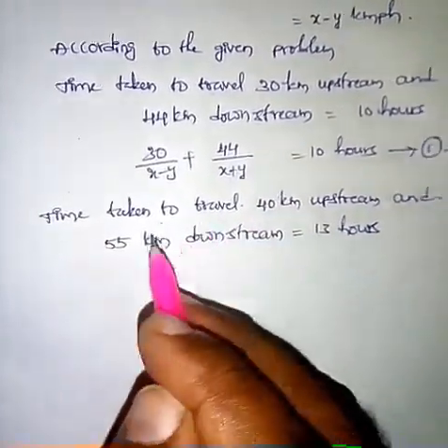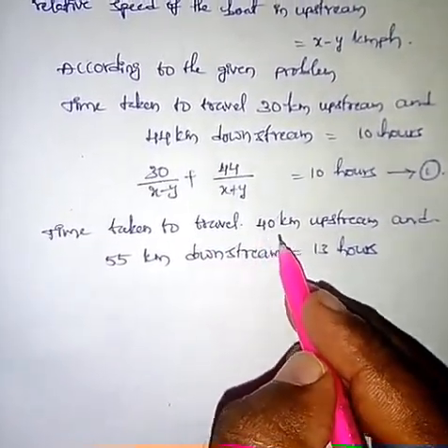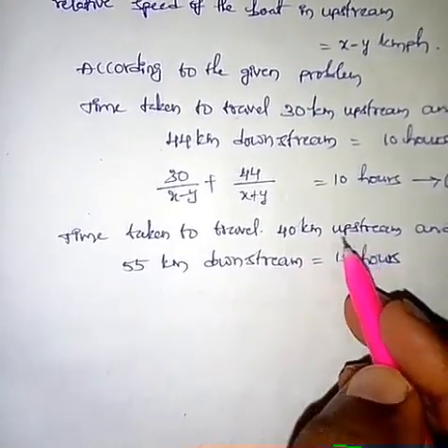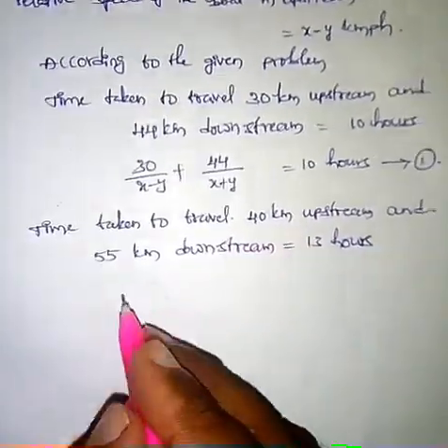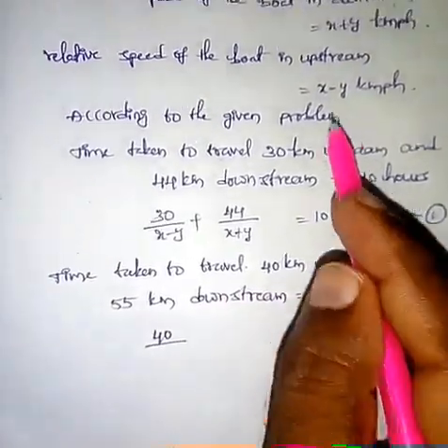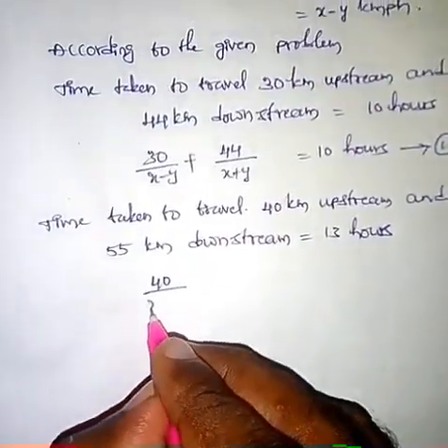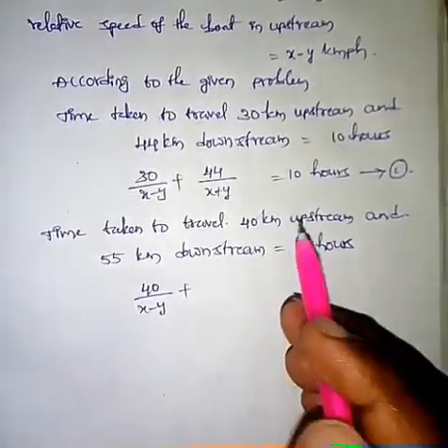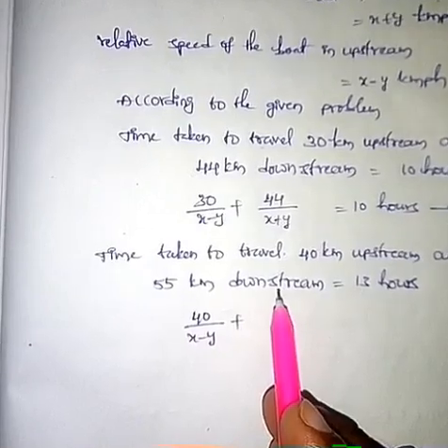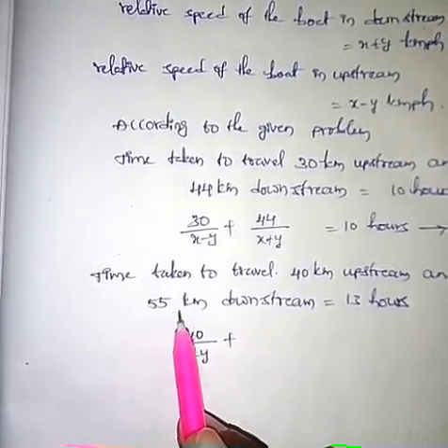By using the same formula, time equals distance by speed, we can convert this statement into a linear equation. So write the times here. Time taken to travel 40 km upstream: time equals distance by speed. Here the distance is 40 kilometers, so that is 40 by the speed of the boat upstream, x minus y. And the time taken to travel 55 kilometers: time is distance by speed.